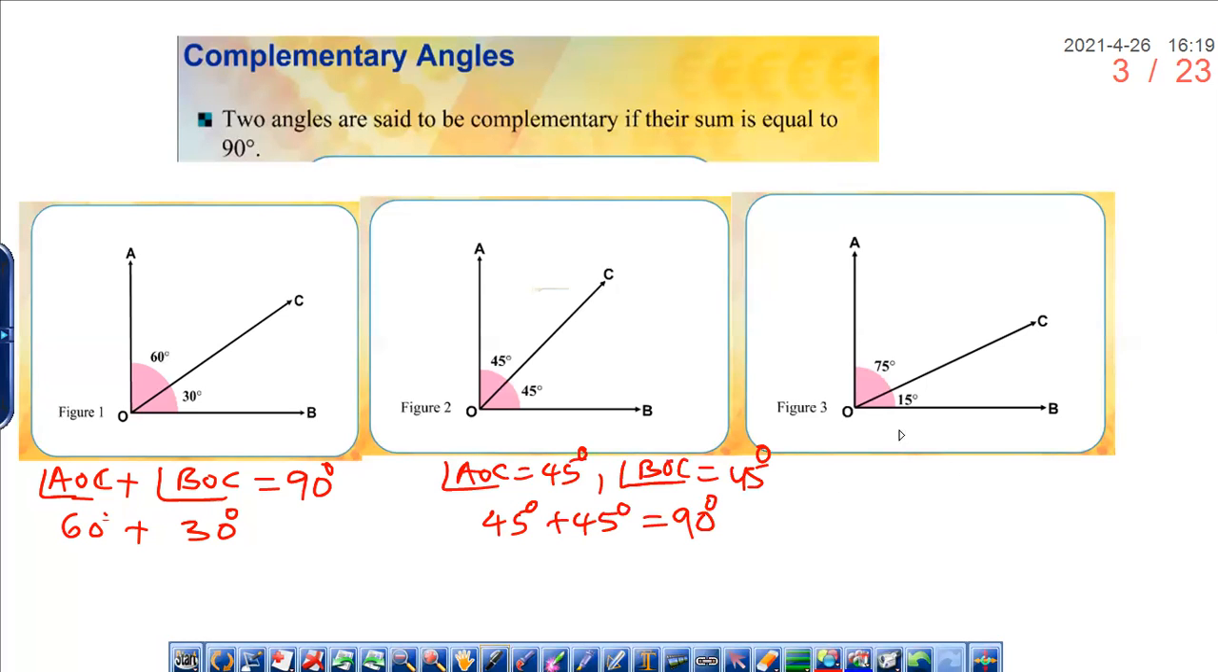Snigdha, tell me about the third figure. Yes, sir. In the third figure, angle AOC is equal to 75 degrees and angle COB, or we can call it BOC, is equal to 15 degrees. So when we add them, 75 plus 15 is 90 degrees. So two angles are said to be complementary if their sum is equal to 90.